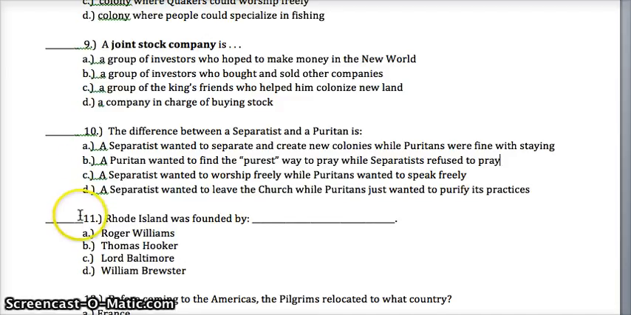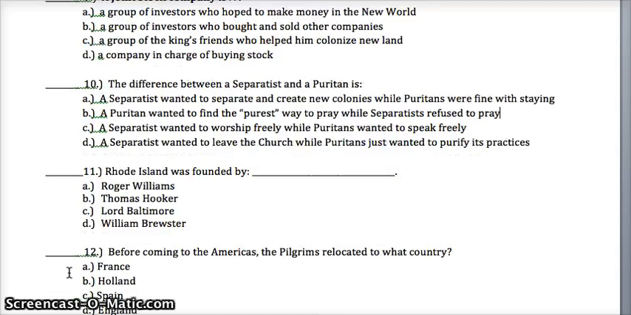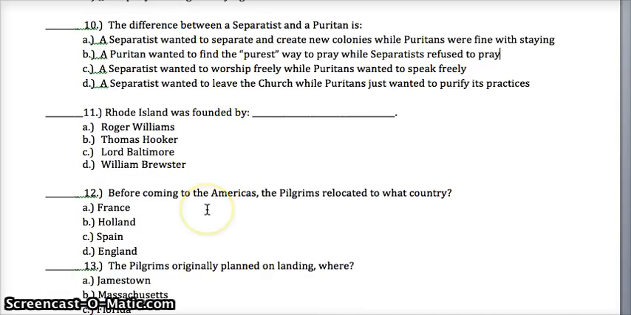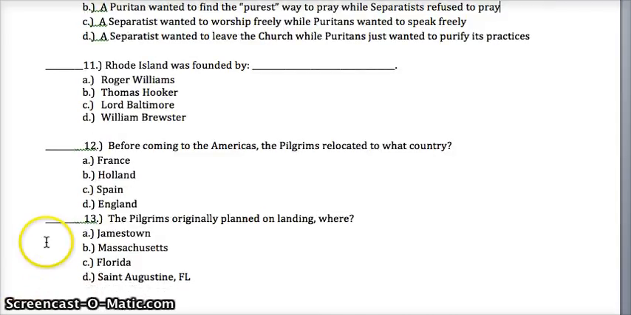11. Rhode Island was founded by A, Roger Williams, B, Thomas Hooker, C, Lord Baltimore, D, William Brewster. 12. Before coming to the Americas, the Pilgrims relocated to what colony? A, France, B, Holland, C, Spain, D, England. 13. The Pilgrims originally planned on landing where? A, Jamestown, B, Massachusetts, C, Florida, D, St. Augustine, Florida.